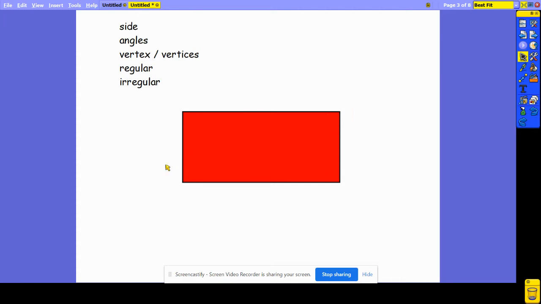So it's got 4 right angles. It's also got 4 vertices. That's where these 2 sides are meeting and they're creating that point. We've got 1, 2, 3, 4. And this shape is irregular because the sides are not all the same length. You can see clearly that this side is much shorter than these sides. So it is an irregular shape.